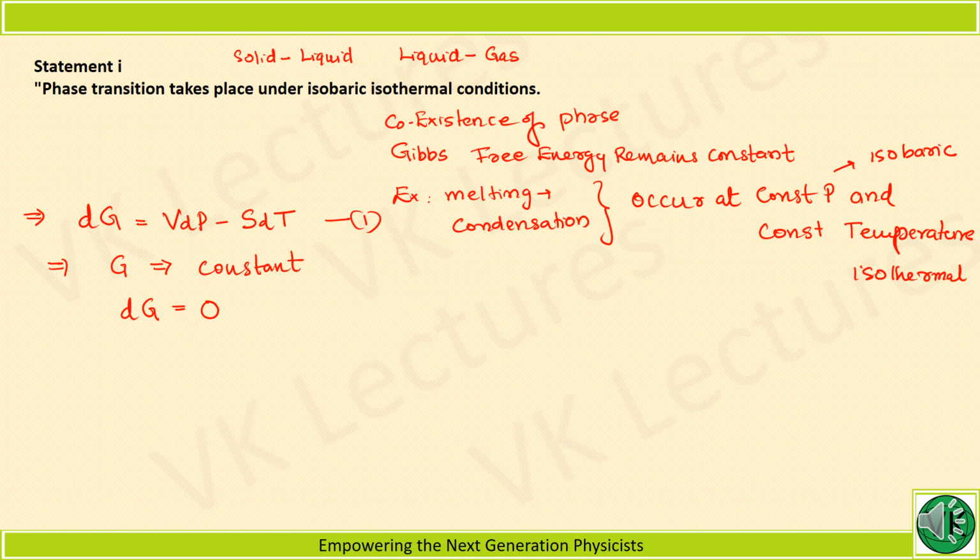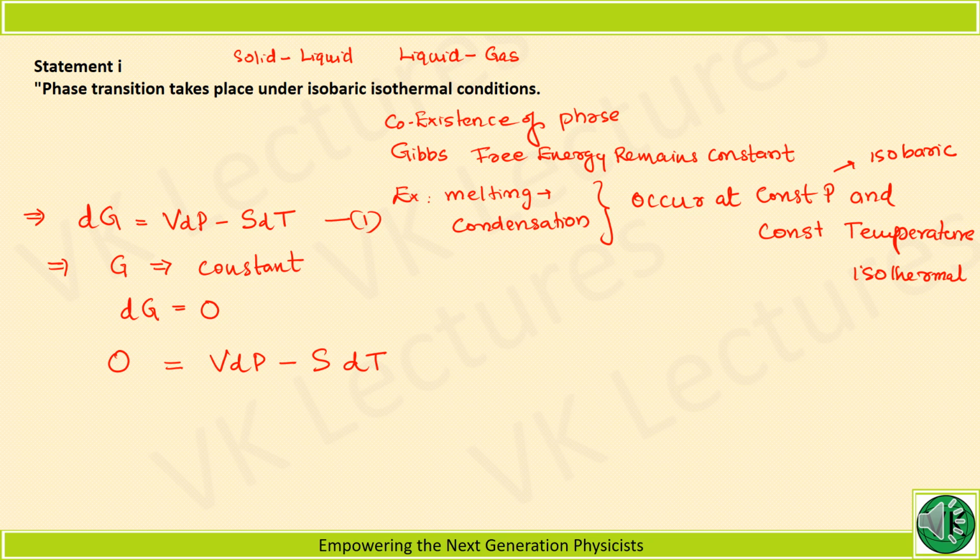Now the right hand side of this equation 1 becomes 0. So 0 equals VdP minus SdT. Now if the left hand side has to be 0, VdP must be equal to SdT.